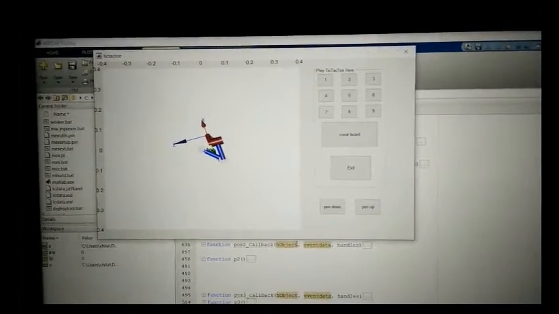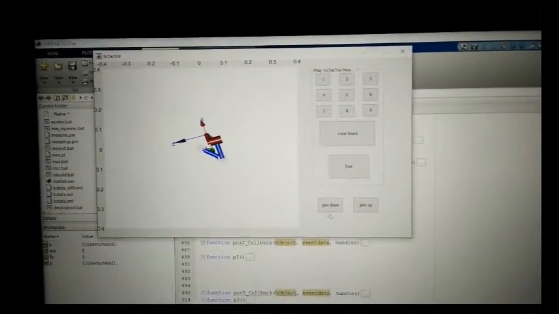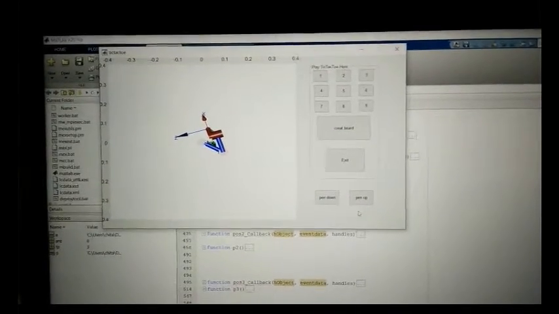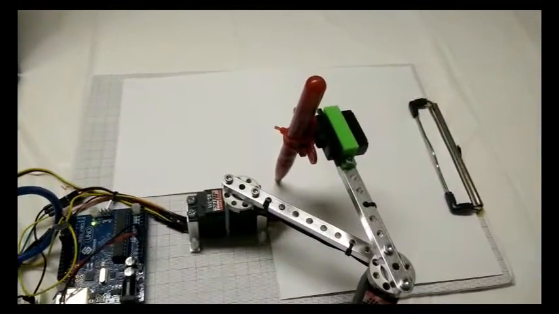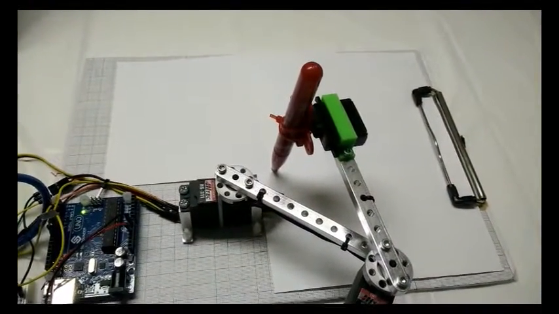This is our GUI. Here are two buttons for pen up and pen down. Let's click on pen down. Pen down will put a pen down, and pen up button will put a pen up.